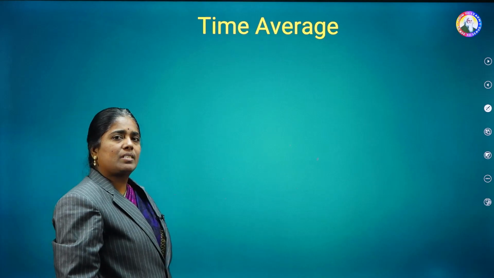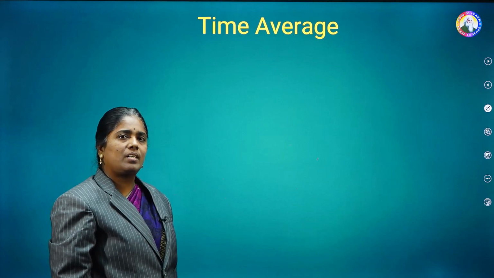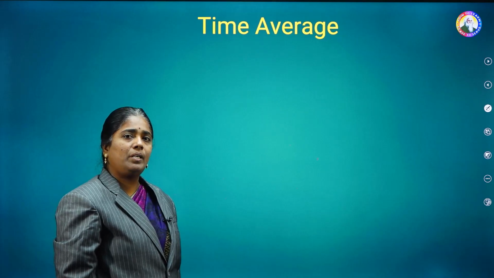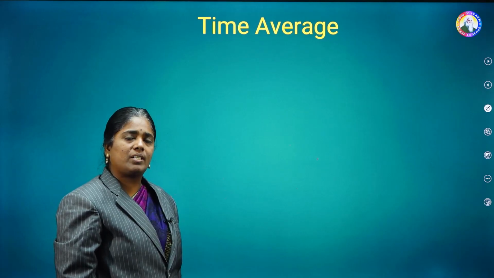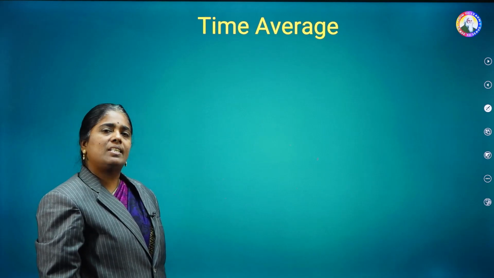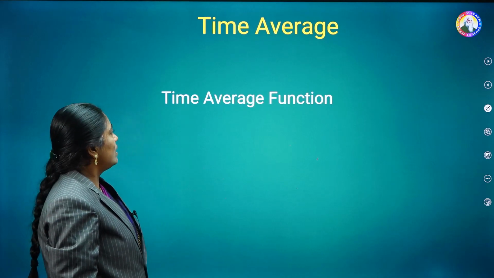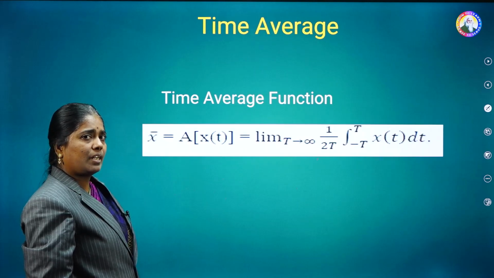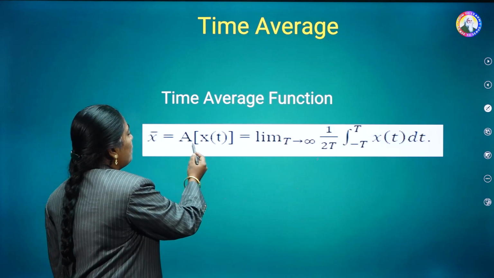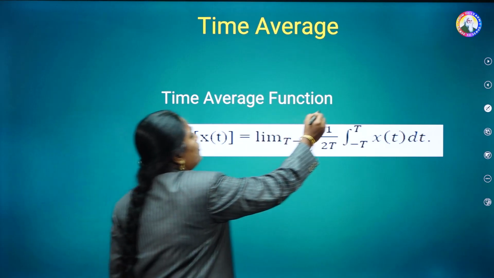Coming to the next topic, that is the time average. Earlier we have seen that the general average is also known as the statistical average. Now in the case of a random process, by including time t, we calculate the average. That average is known as the time average. The statistical average is indicated with E of x of t. Now, what is the time average? The time average function is indicated as A of x of t. The statistical average, we write as E of x of t.